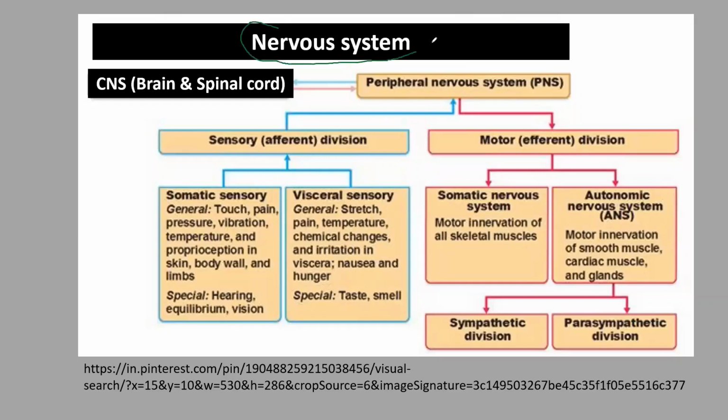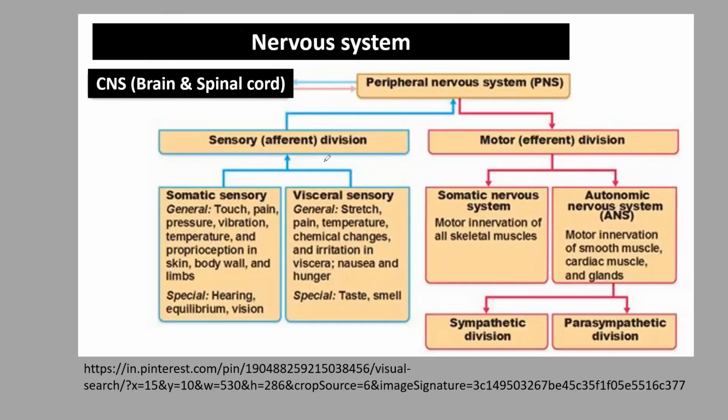Nervous system, we know that it is divided into the CNS and the peripheral nervous system. In the CNS, we have the brain and spinal cord. The peripheral nervous system has the afferent division and the efferent division.